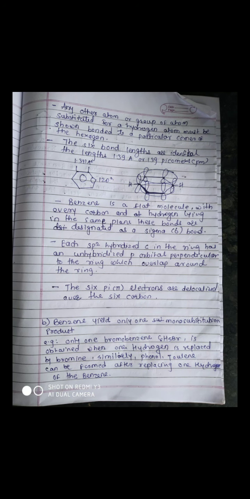Okay, you can see in the structure the 6 bond lengths are identical. The 6 carbon bond lengths are identical, means they are similar. What is the length of that carbon bond? It is 1.39 angstrom or 139 picometer.